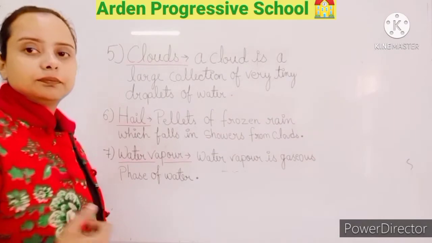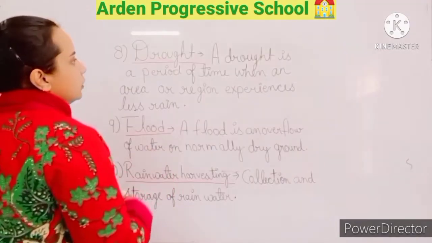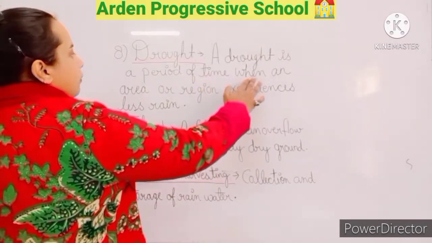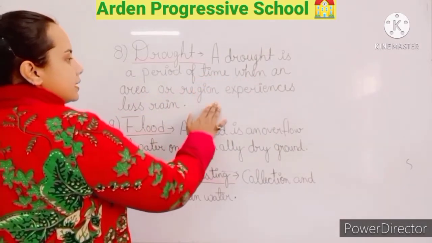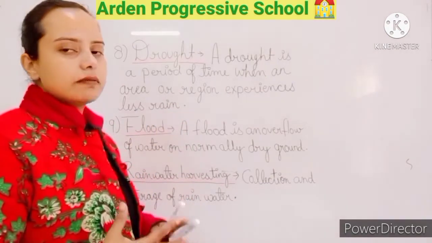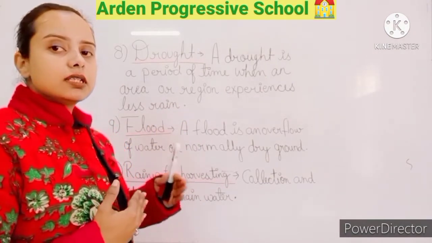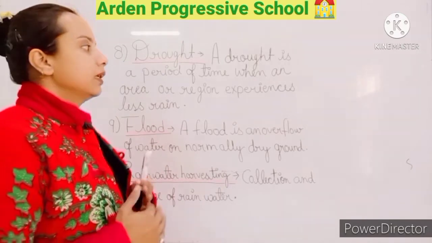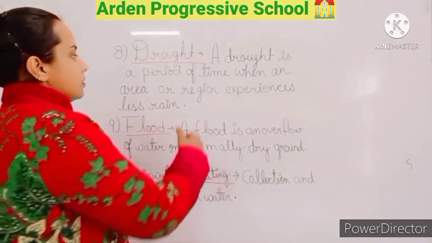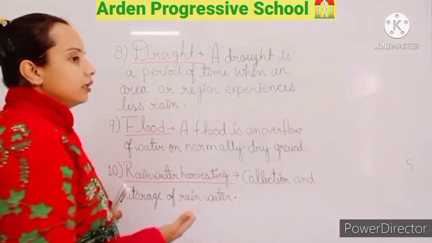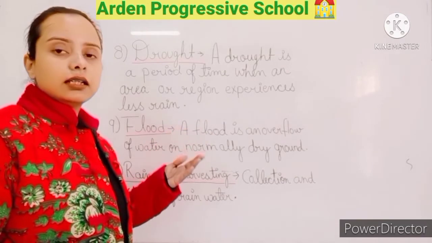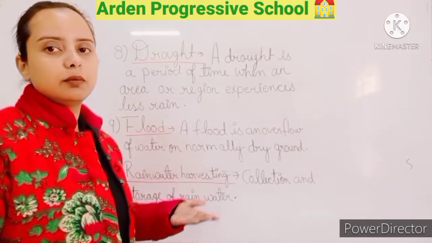Now the next term is drought. What is drought? A drought is a period of time when an area or region experiences less rain. So it is a place where the rainfall takes place very little. As a result, the drought takes place. In the area where the drought takes place, the farmers face many problems.